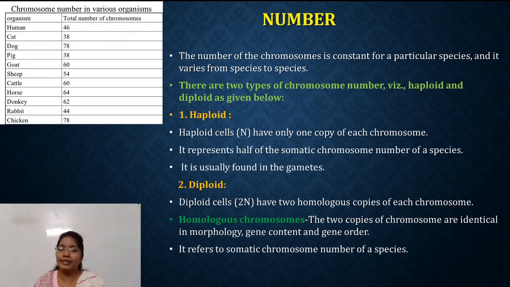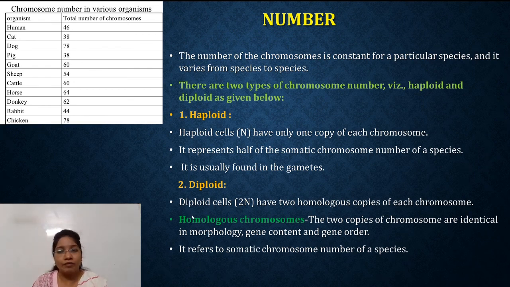Generally, haploid cells are denoted as single n and they have only one copy of each chromosome. The haploid number represents half of the somatic chromosome number of the species. Somatic cells are denoted as 2n. The haploid chromosome number is especially present in gametic cells such as sperms and eggs.